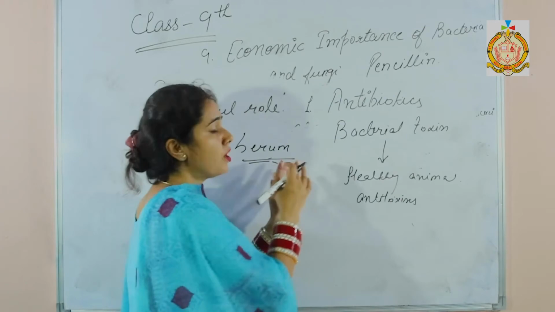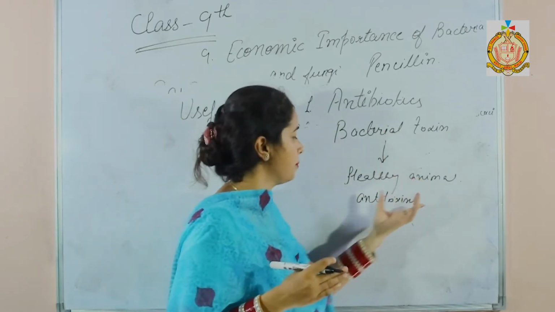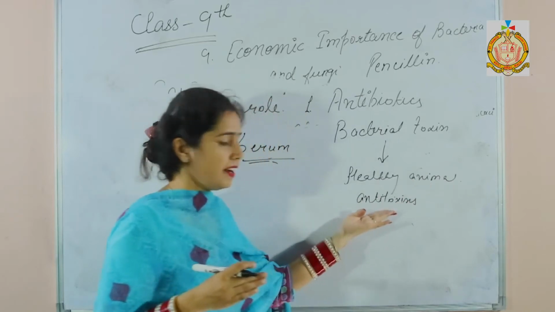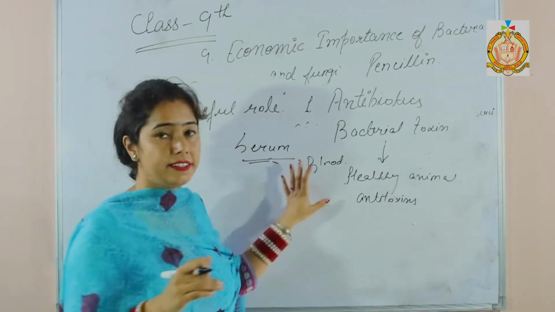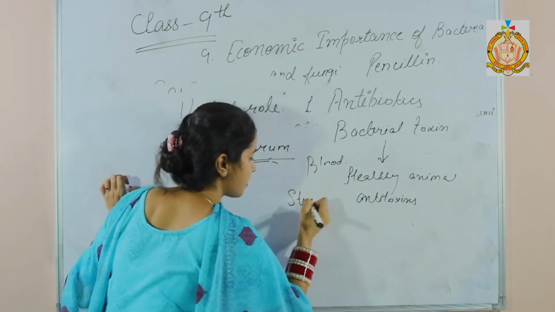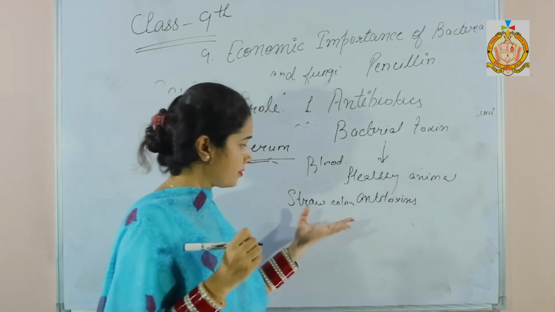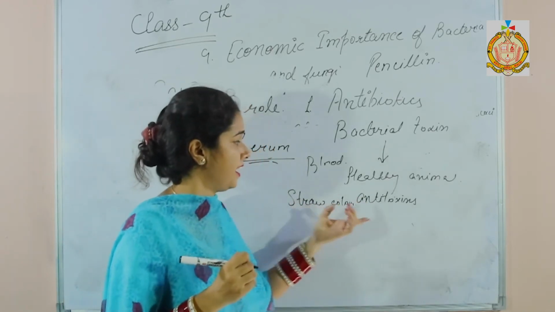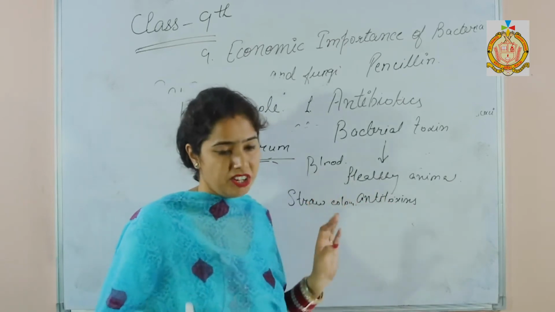Further, 3 or 4 times this bacterial toxin is injected into the healthy animal, and after that the blood is taken out, and this blood is cleared, and straw colored plasma is left. This plasma contains antitoxins which are used against bacterial invasions.